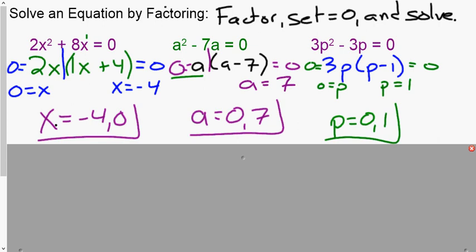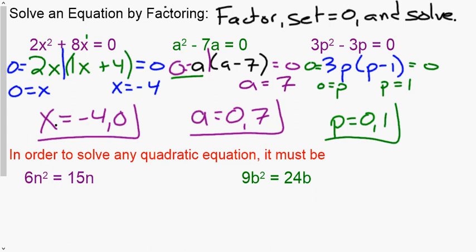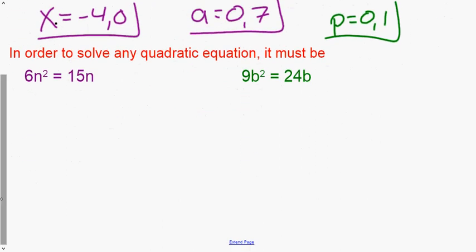GCF of the P problem is 3P. I'm left with P minus 1. Set each part equal to 0. Do you have to draw that vertical bar splitting the problem into two parts? No, you don't. Some find it useful, some do not. Either way, you're doing the same thing. So you get P equals 0 and P equals 1.